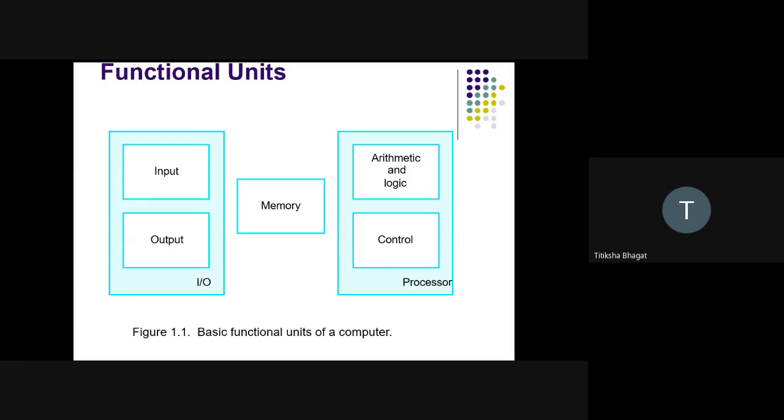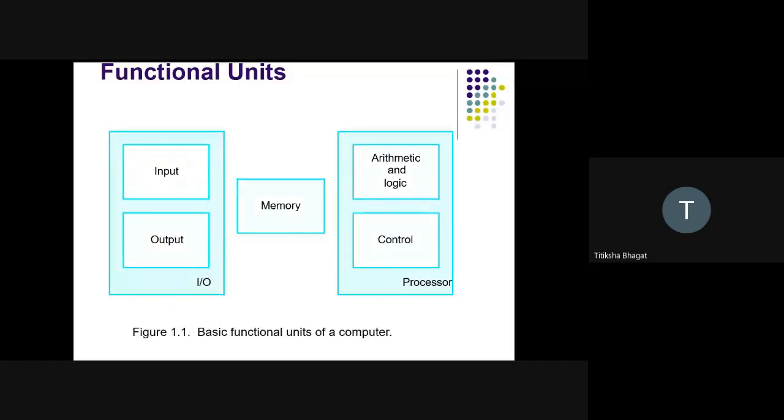Let's divide. We separate the processor. We separate the input output unit. What are input output units? These are nothing but the keyboard, mouse, and monitor.